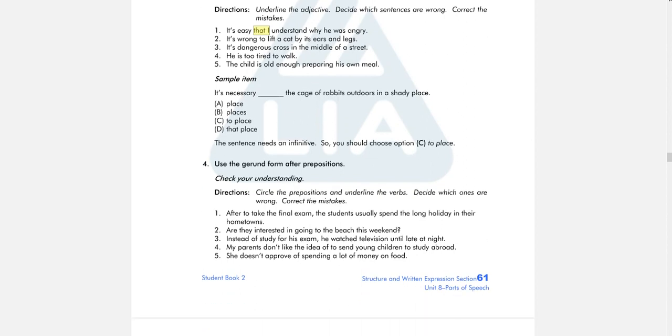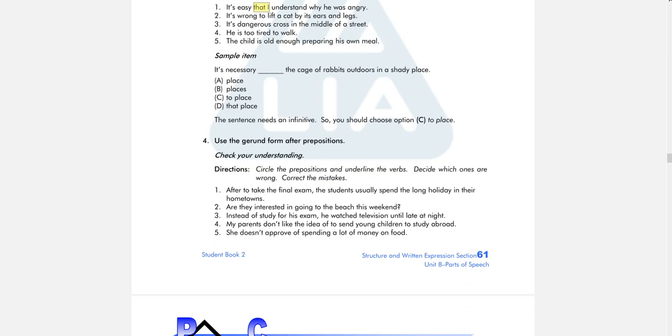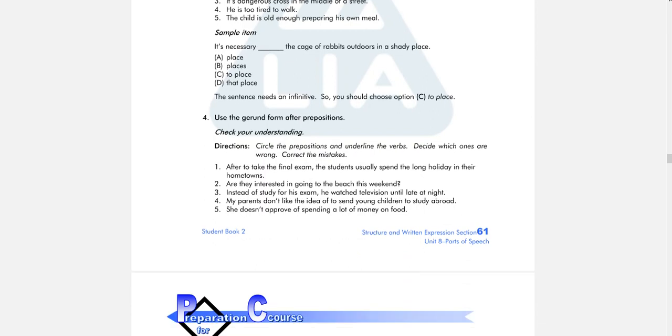Okay, the next one we can use gerund. Gerund means ing, yeah, after preposition. Preposition is like in, on, at. Now after preposition we use gerund. For example, here after is preposition. So instead of saying to take, we can say after taking the final exam. Okay, after taking, not after to take.